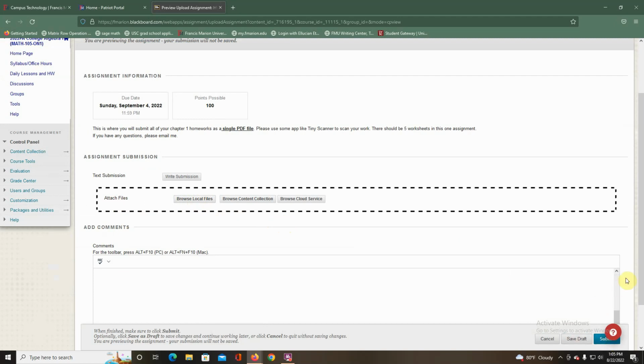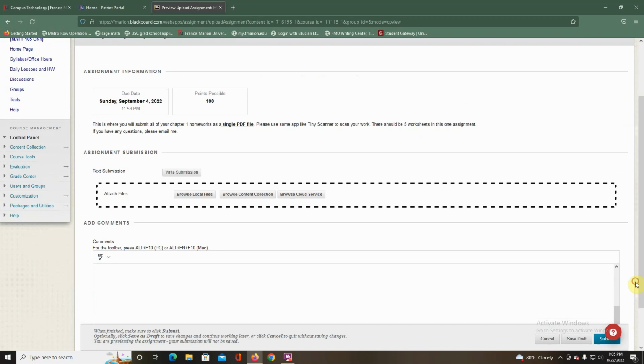I hate how the question mark's always in the way. The help button's always in the way on Blackboard. I don't know why. But you have to click Submit. If you click Save, I will not get it. You have to click Submit for me to be able to actually look at your homework.